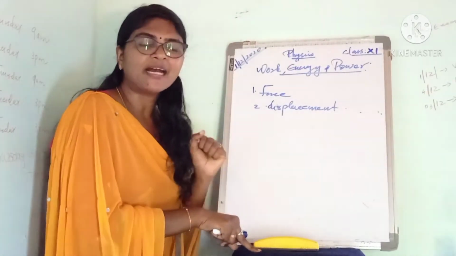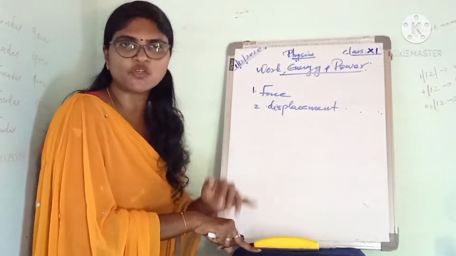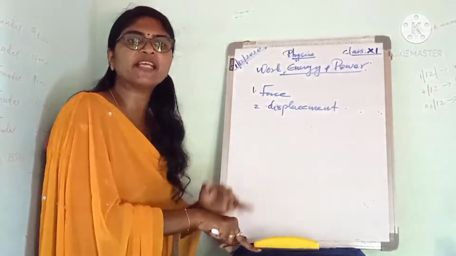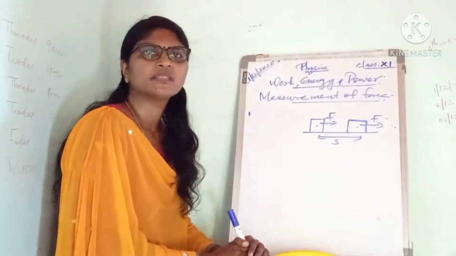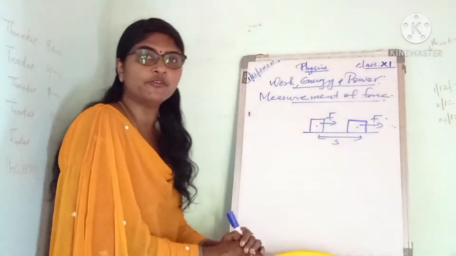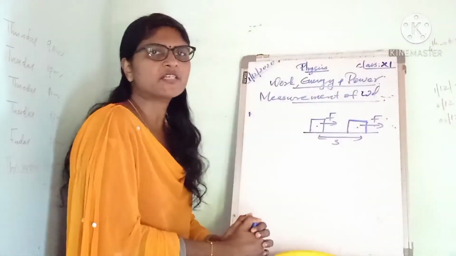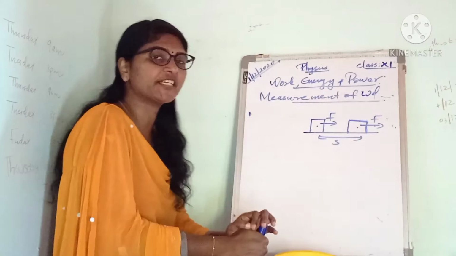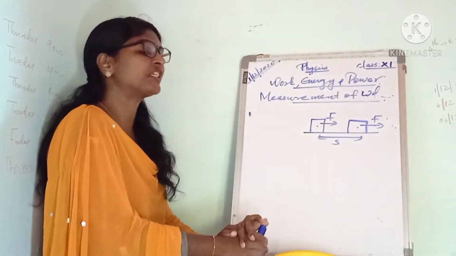So here are the necessary conditions for work to be done: first, the force acts on the body, and the point of application of force moves in the direction of force. Next, the measurement of work done. How can we measure the work done? Work done can be measured in two ways.